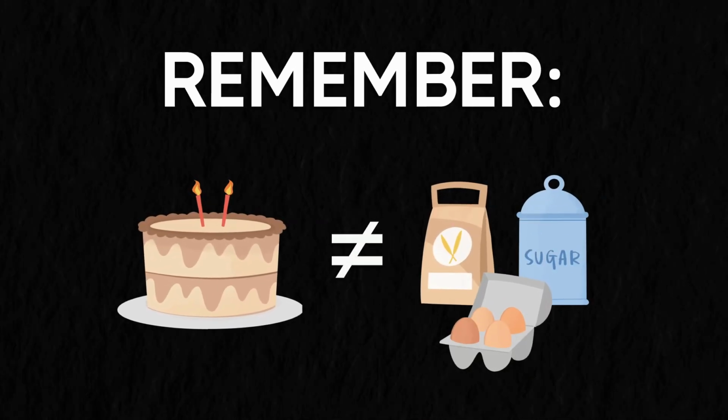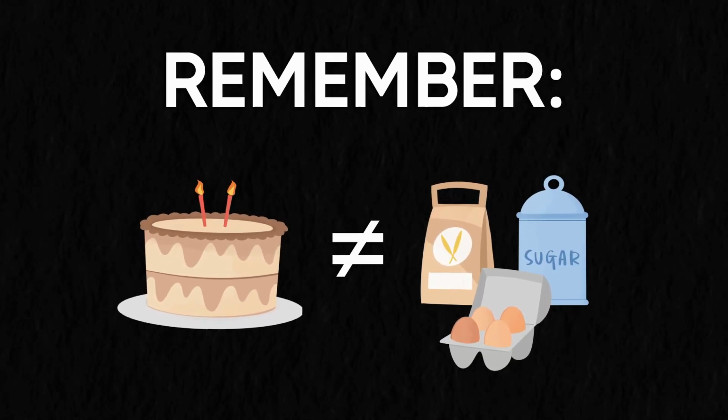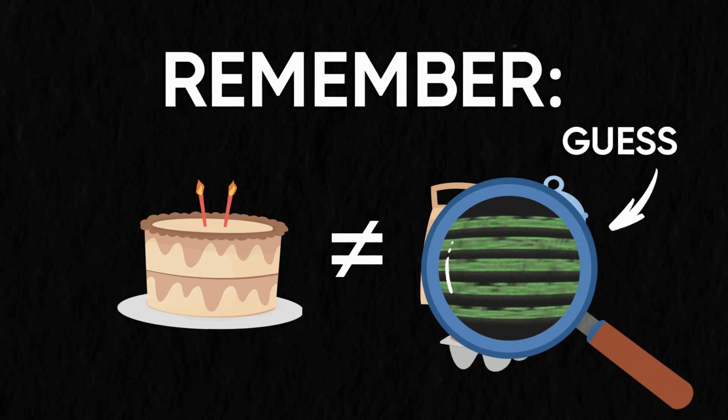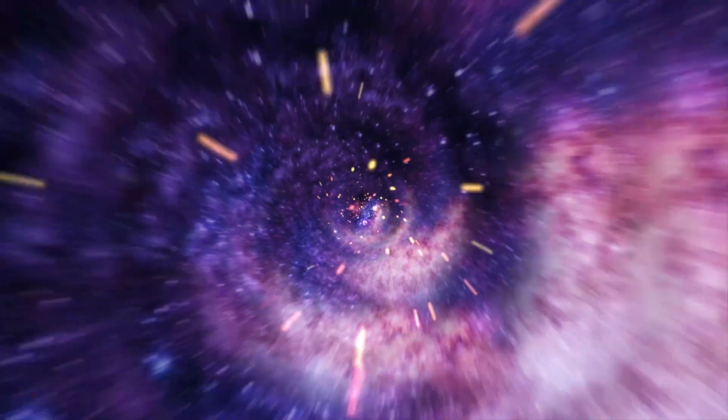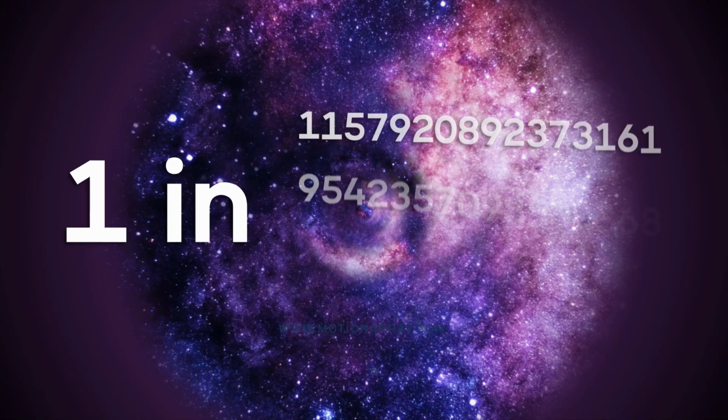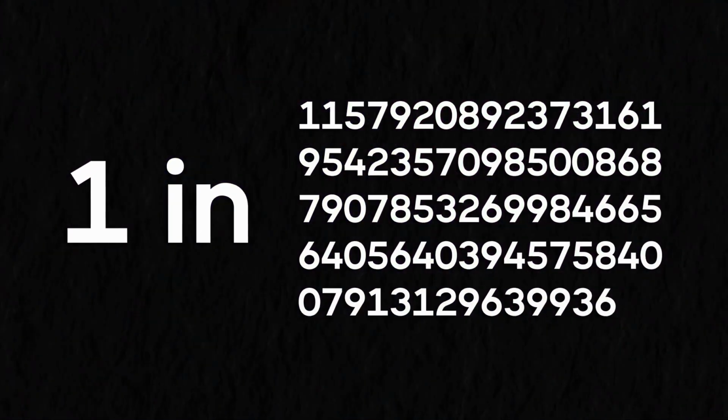Remember, for a hash to be cryptographic, it should be impossible to determine the input based on the hash output. The most efficient way would be to guess and check, which would be insane because it would be a needle hash in a stack of 2 to the 256 power hashes, or 1 in 115 quattuorvigintillion.